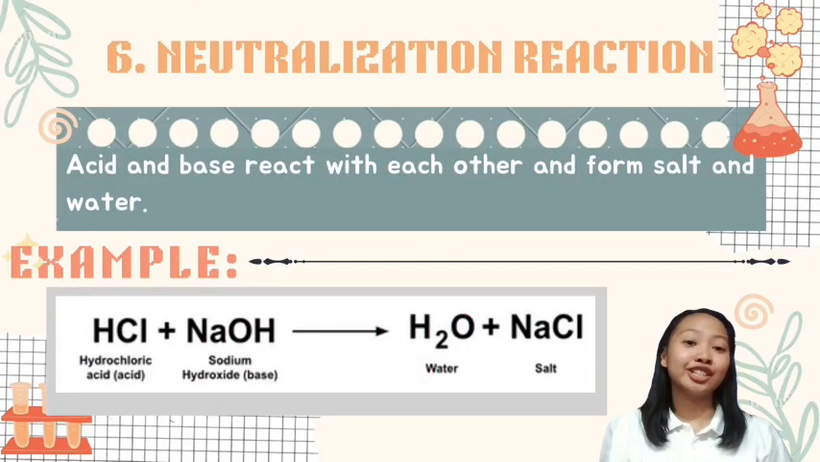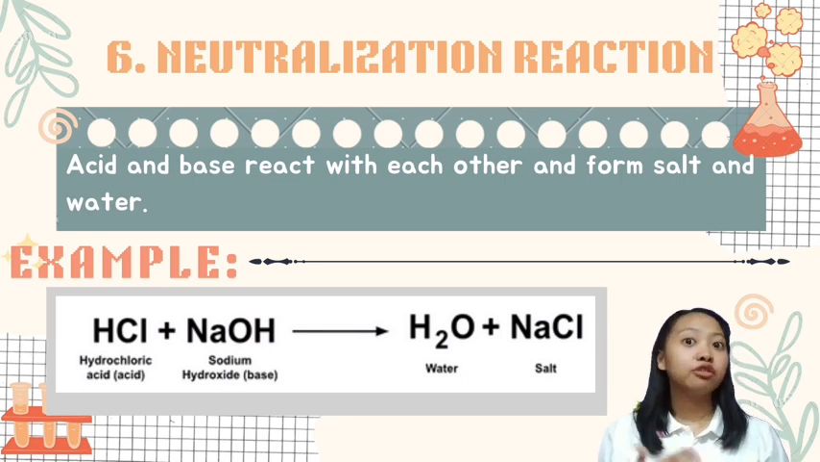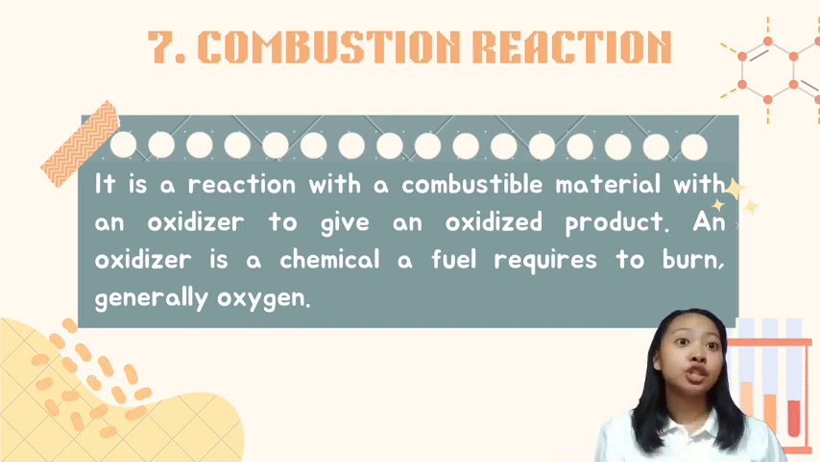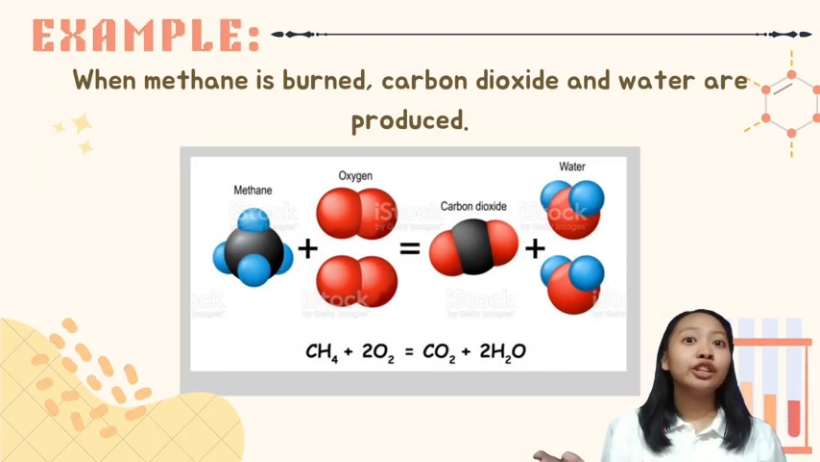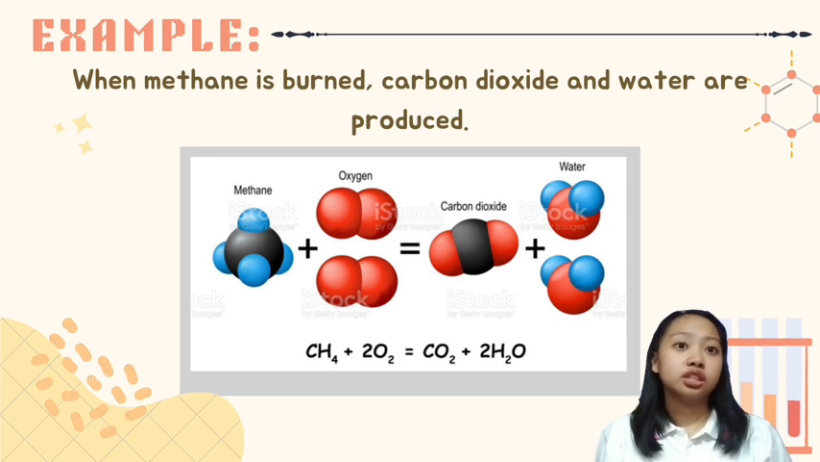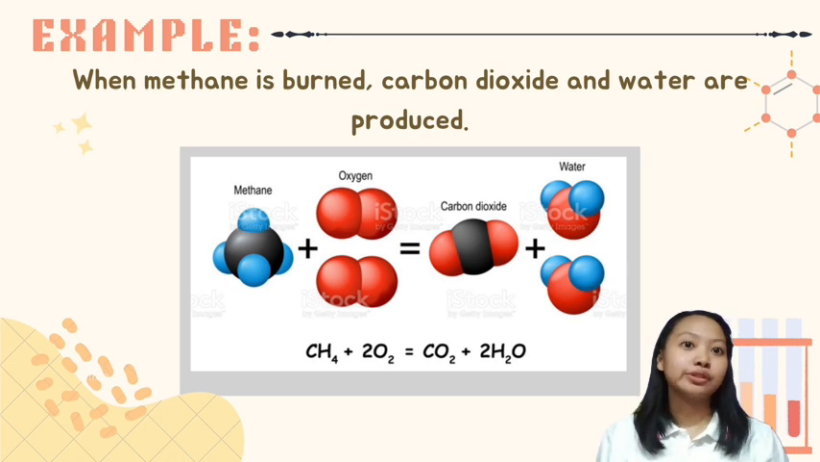Next, we have the neutralization reaction. A neutralization reaction is basically the reaction between an acid and a base, giving salt and water as products. For example, hydrochloric acid reacts with sodium hydroxide, the base, and forms sodium chloride as salt and water. For the seventh type of chemical reaction, we have the combustion reaction. Energy is released during the oxidation reaction, usually in the form of heat. Smoke, water, and heat are all the results of a reaction between fuel and an oxidant, often air oxygen. For instance, when methane is burned, carbon dioxide and water are produced.